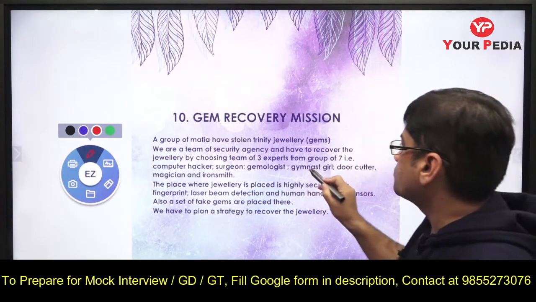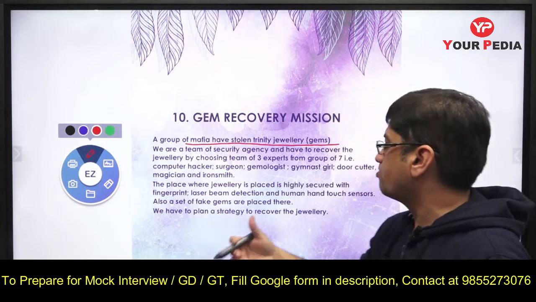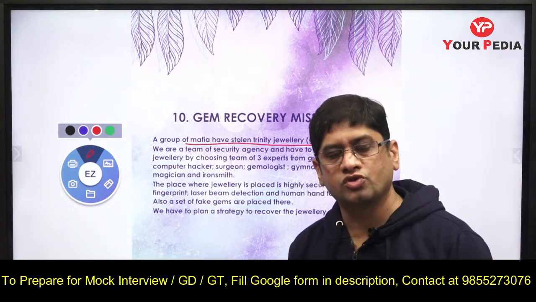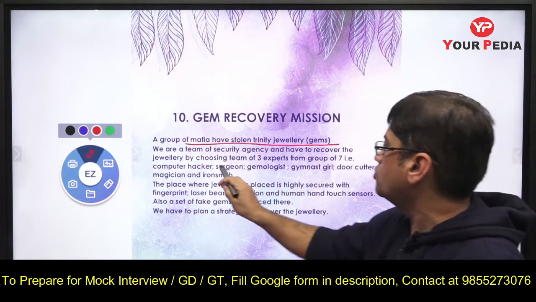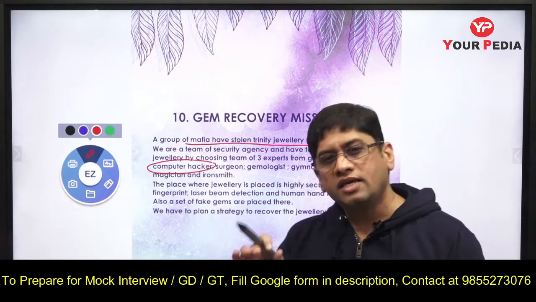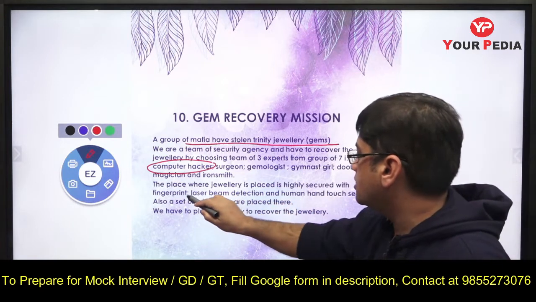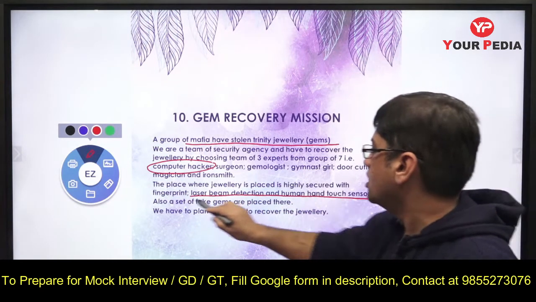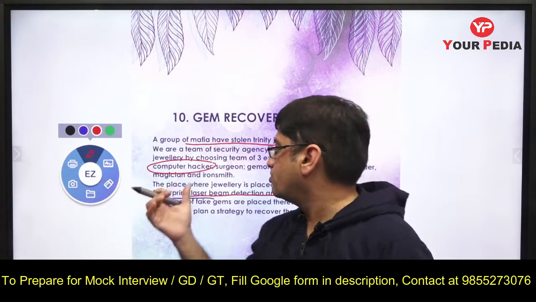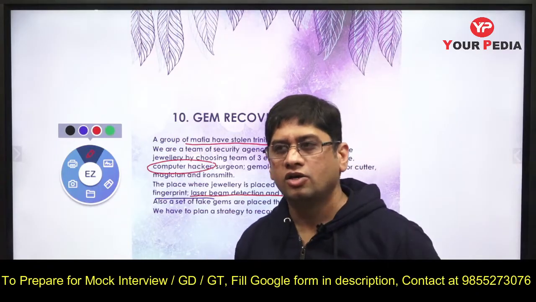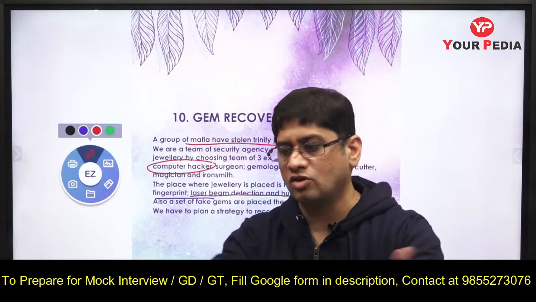So what is to be done is, if it is a group of mafia which has stolen the gems, and now there is a place where jewelry is kept, there will be security people also, security guards also. So first of all you need a computer hacker. Why? Because he can make this entire thing dysfunctional. There is laser beam detection, human hand touch sensors, fingerprints. So this all will be computer operated. Using this computer hacker, with his help, you can make this entire thing dysfunctional. Done. Now this all is dysfunctional.